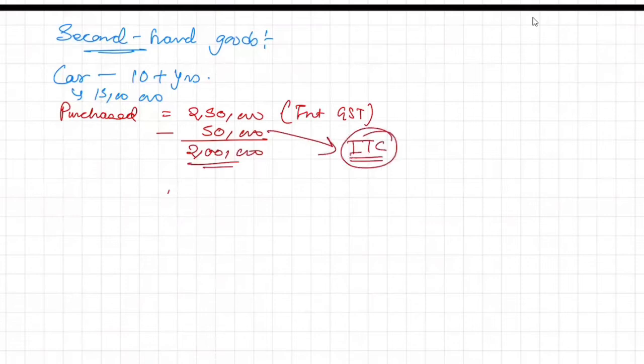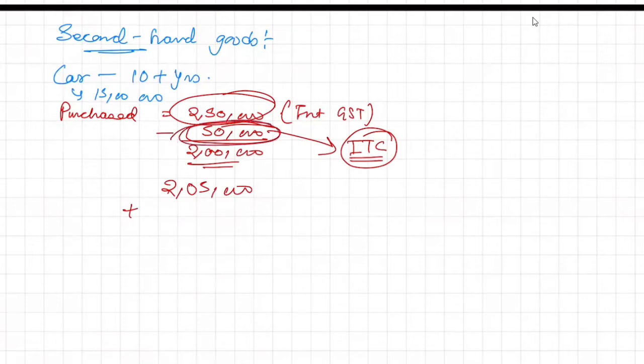If I've claimed 50,000 ITC on 2,50,000, don't you think that if I sell it at 2,05,000, I have to collect the whole tax, whatever it is? How can we trade at margin? Because you have already taken credit of 50,000 in respect of this 2 lakh. Now, if you're selling this 2 lakh product, then the government will incur loss. Correct or not?